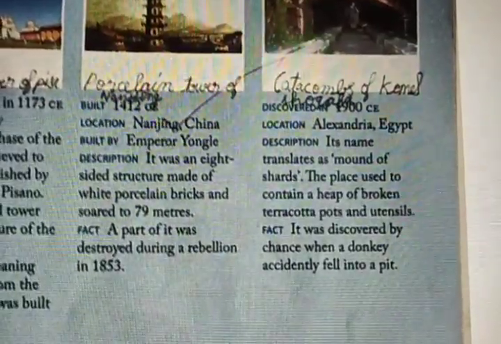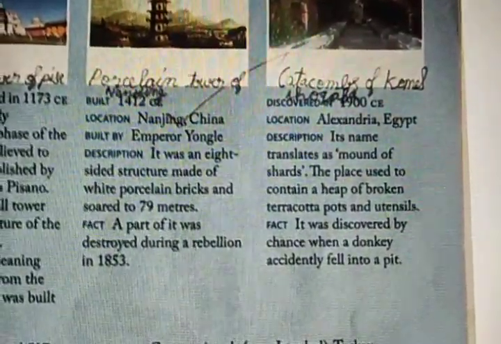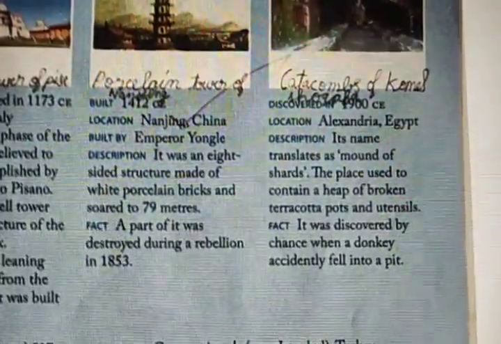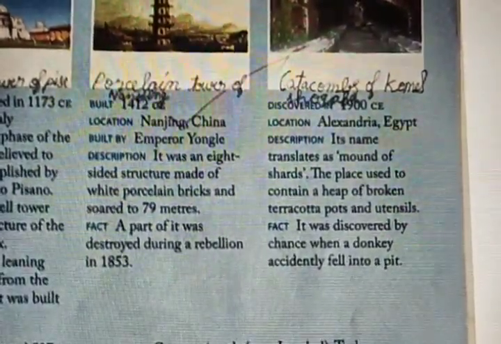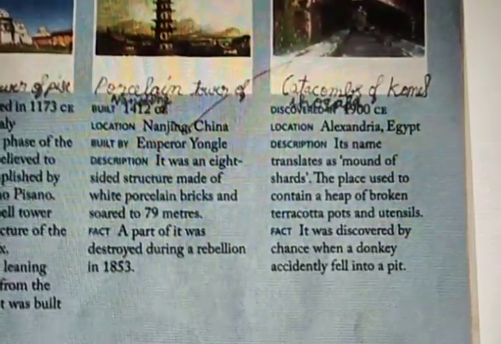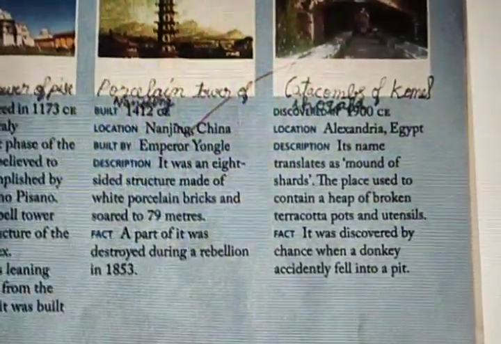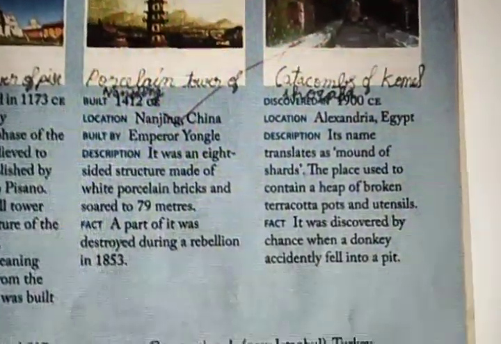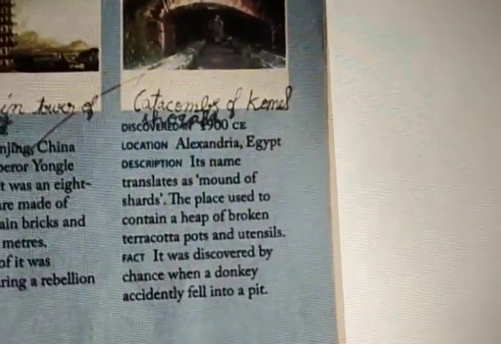Spelling for porcelain: PORCELAIN. Porcelain Tower of Nanjing, NANJING. It is given in the location also. Note it down: Porcelain Tower of Nanjing. Okay, final one. Last one.